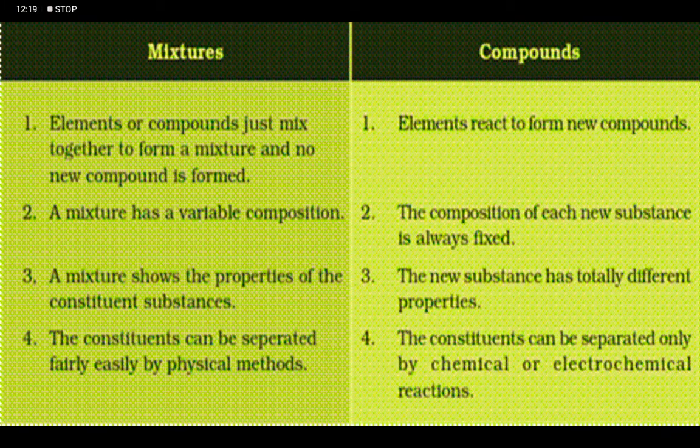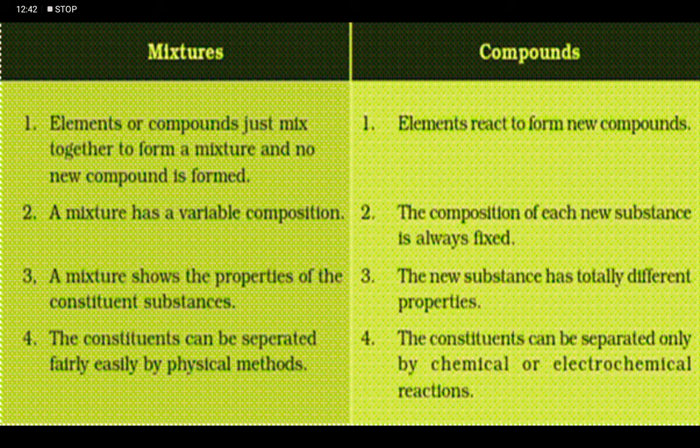How? Let us see the differences between mixtures and compounds in the given table. Elements or compounds just mix together to form a mixture, and no new compound is formed, while elements react to form new compounds.